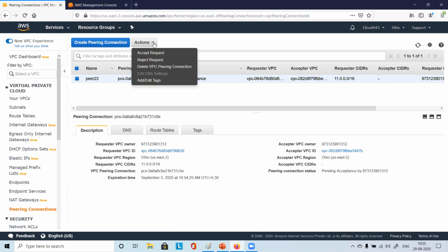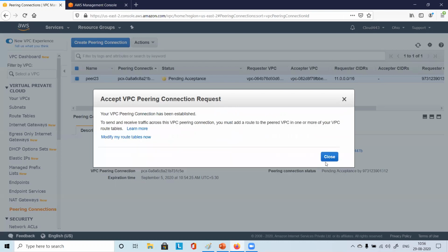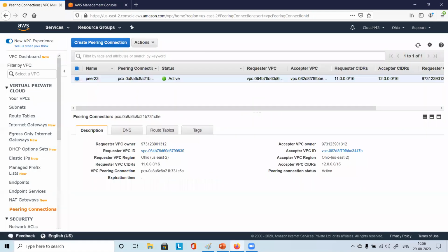So you go to the accept menu. What is written? Accept request. So it says accept request, reject request, delete VPC peering connection, whatever. So now click on accept request. Just asking to double check. Are you sure you want to accept this VPC connection request? Right. Yes. This is my own peering connection. So this connection has been established and this is active. Looking good? Yes. Very good.